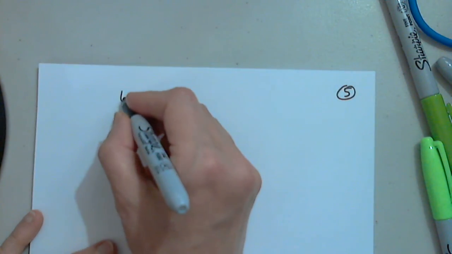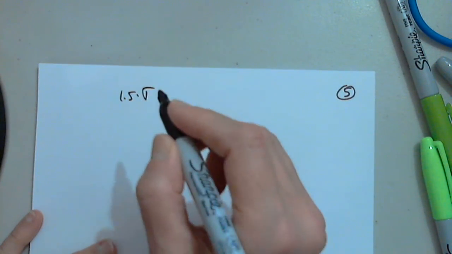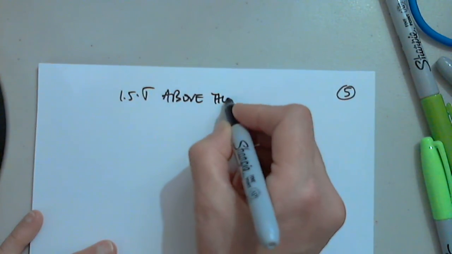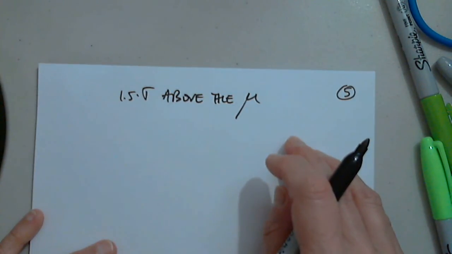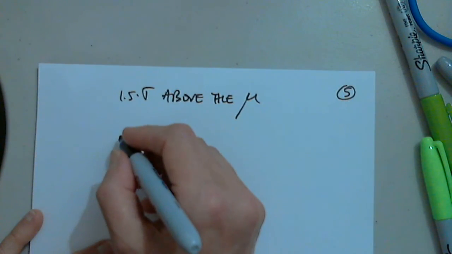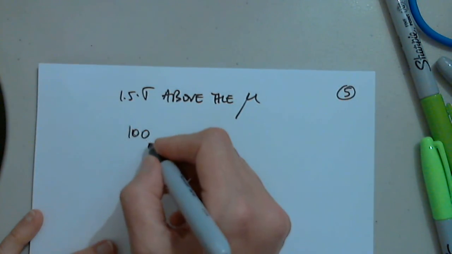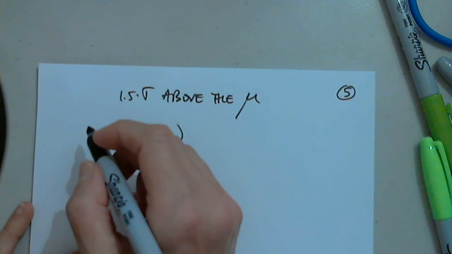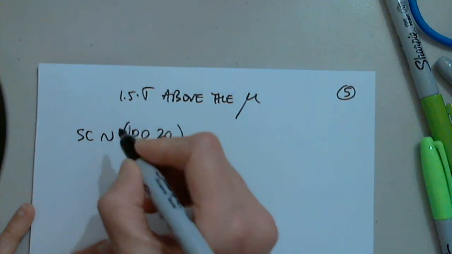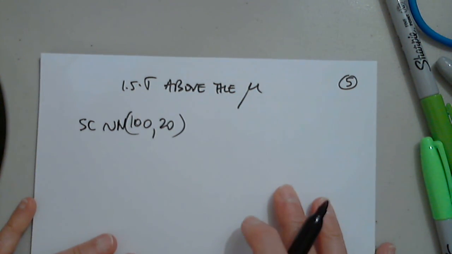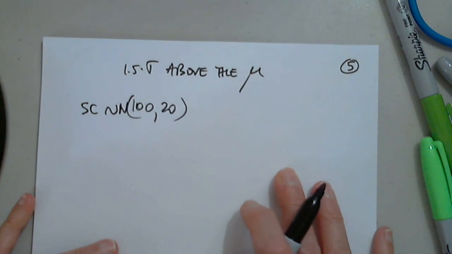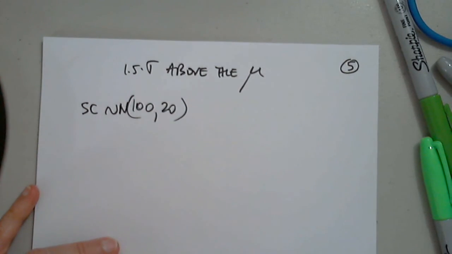So at least 1.5 times the standard deviation above the mean. Good. That has a mean of 100, with a standard deviation of 20. So these are the standardized scores, normal, with 120. What is the minimum score that an applicant must make on the test to be accepted? Very good question. Thank you. I'm hoping to finish it in 1 minute.